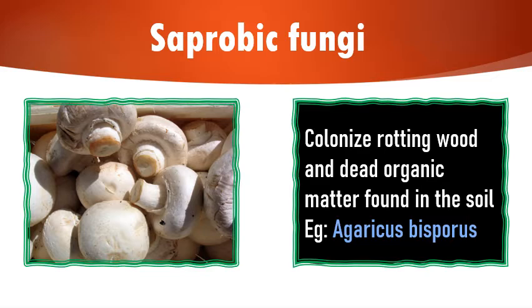They are very familiar to us whenever we take mushrooms or use them for cuisines or any other aspects. Usually those mushrooms belong to this particular group, which is called saprobic fungi, and they colonize rotting wood and dead organic matter which is found in the soil. The best example is Agaricus bisporus. So for saprobic fungi, we have to remember that they colonize rotting wood and dead organic matter. This is a very important aspect.